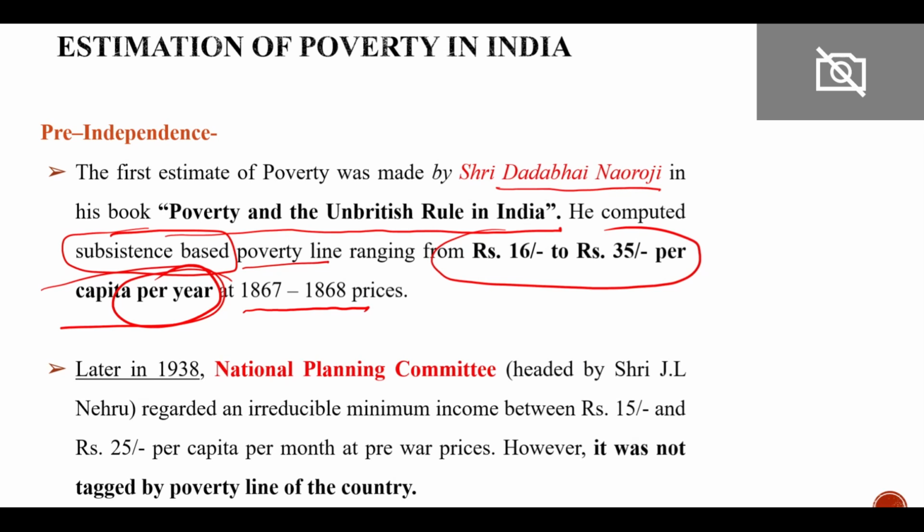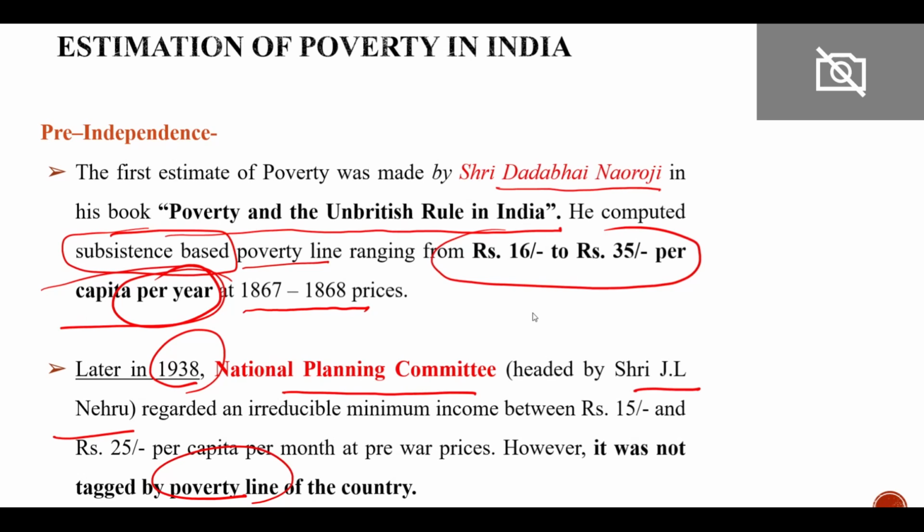Then in 1938, the National Planning Committee, which was headed by Shri Jawaharlal Nehru, also calculated some poverty line. We do not need to remember the figures of the poverty line, how many rupees they recommended. We just need to understand that before independence, there were two important names.